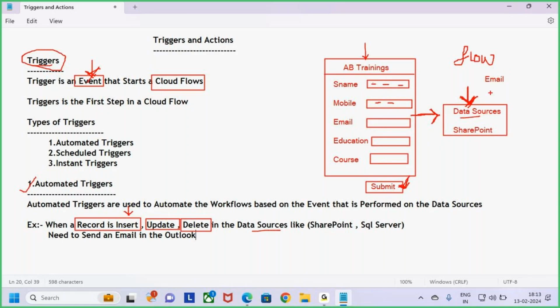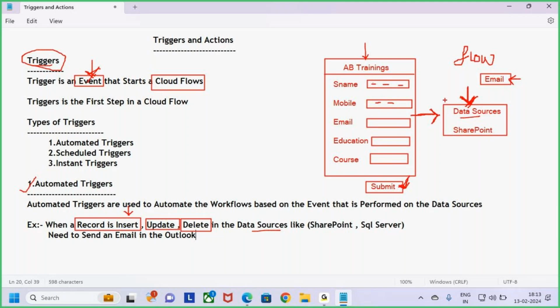What is that email? Thanks for inquiring at AB Trainings. This is the course you are inquiring about. We'll update you when the new batch is going to start. This is the trainer details and this is the course details. And not only sending the email to the student, once the record is inserted into the SharePoint list, I want to send one email to the AB Trainings owner, because they need to understand by the end of the day how many students have inquired.